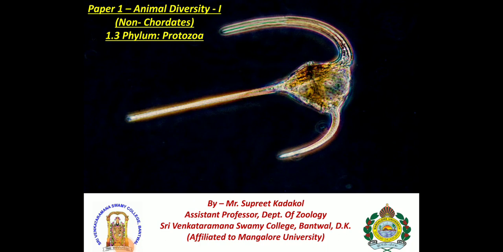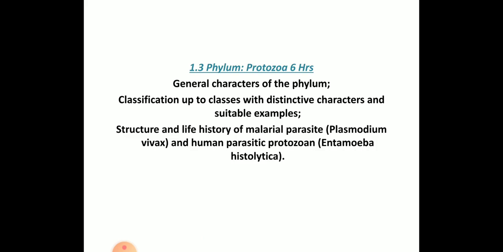Hello everyone. In this session we are going to discuss the phylum Protozoa, which comes under Paper 1, Animal Diversity, that is Non-Chordates. In this phylum we will be studying the general characteristics, classification up to classes with distinctive characters and suitable examples, the structure and life history of the malarial parasite Plasmodium vivax, and the human parasitic protozoan Entamoeba histolytica.